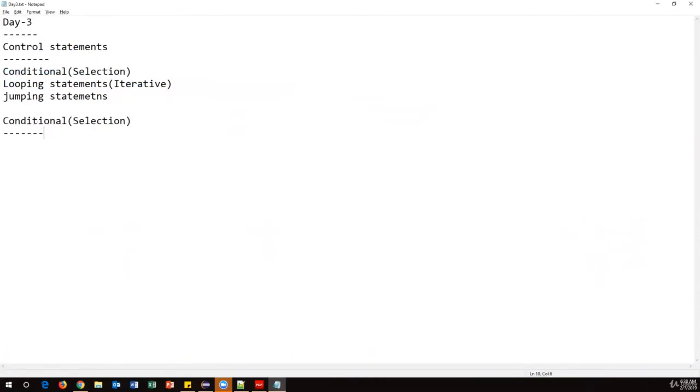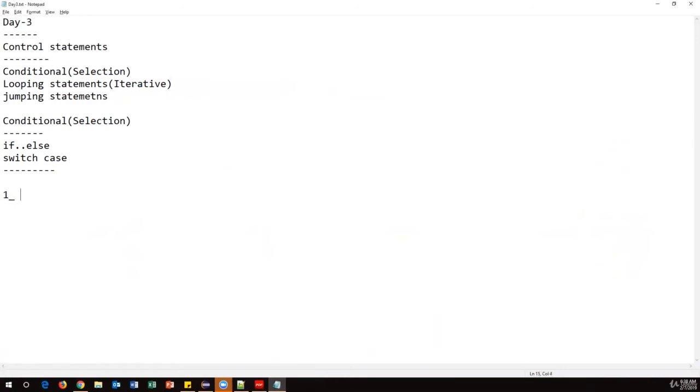Conditional statements. Under conditional statements, we have two statements: the if else condition and the switch case statement. Let's see how to use these conditional statements one by one with examples. First of all, I have a problem statement like this.